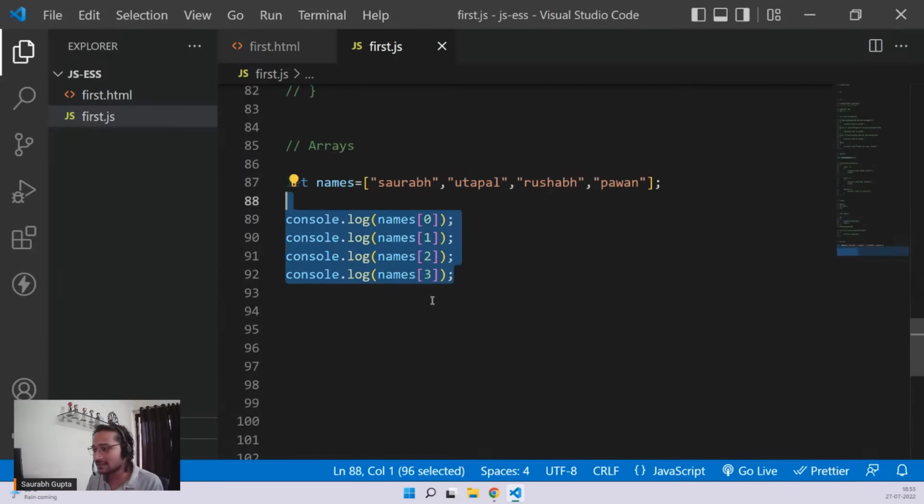So let's convert this into a loop based print. Let's do that. And for this, guys, I'm going to be using a for loop. You can use a while loop, you can use a do while loop, you can use any kind of loop you want. Okay, let me first show you with a while loop.